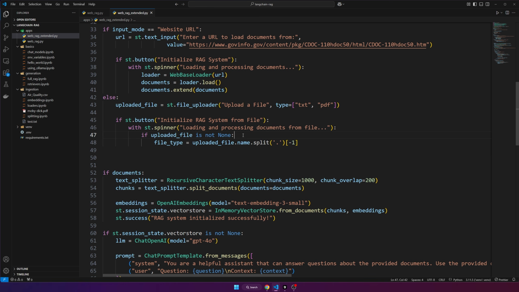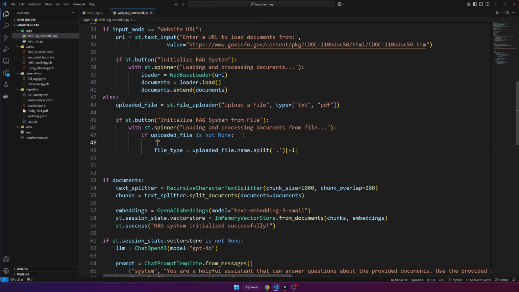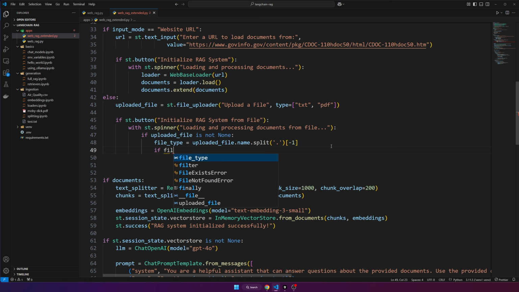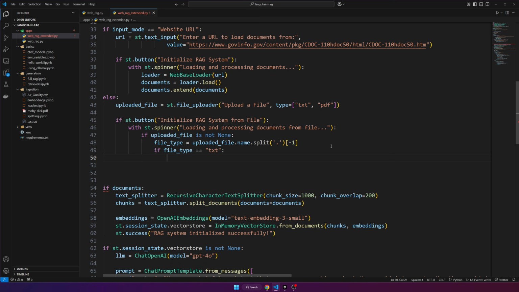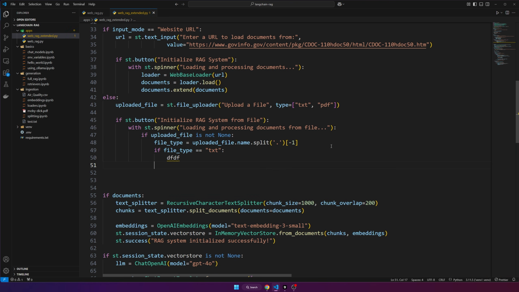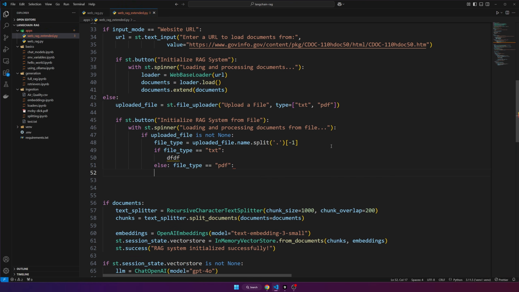So what this is doing is, if you have a file name such as booty.txt, if you split based on the dot, you have two elements, this one and this one. So we're simply grabbing the last one, which is the file extension. That's all that's doing. So if the file type is txt, then we'll use a specific document loader for txt files. Otherwise, if the file type is PDF, then we'll use that document loader for PDF.